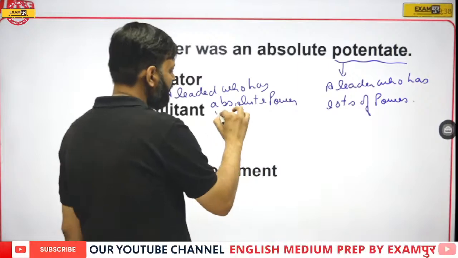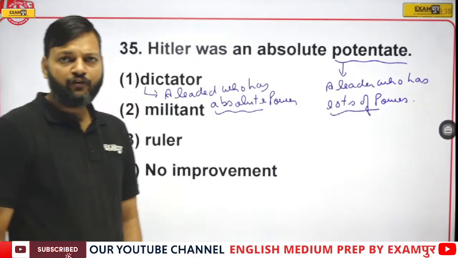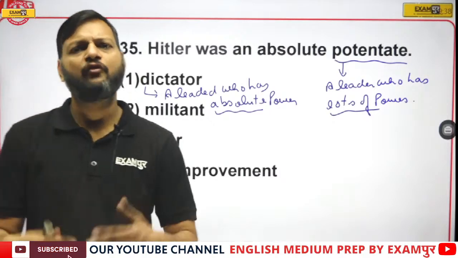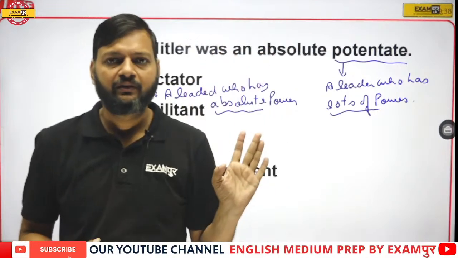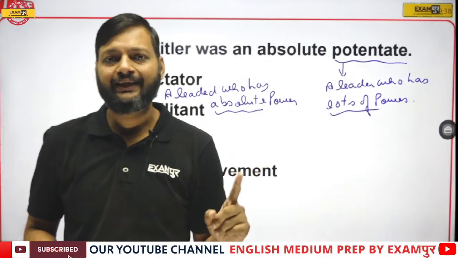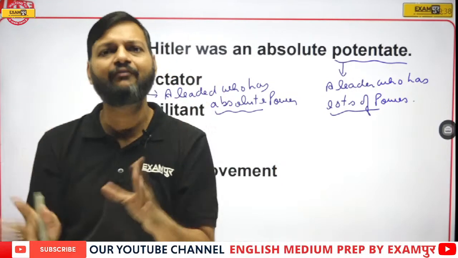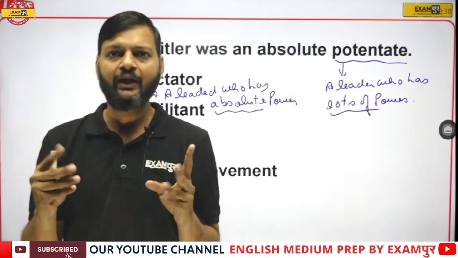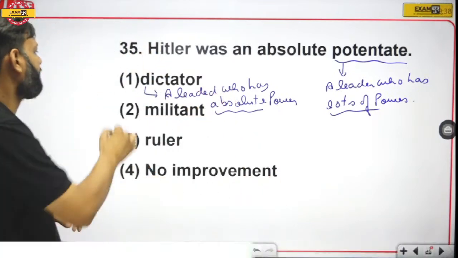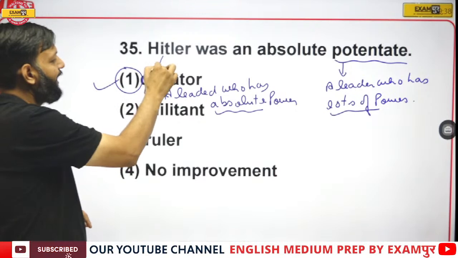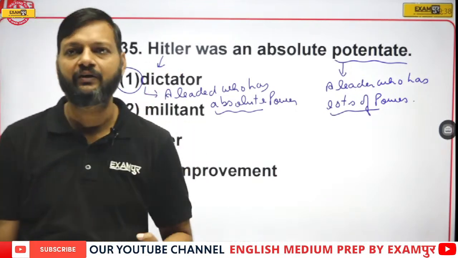Okay, now there's a difference between absolute and lots of power. Lots of power means lots of powers, but absolute power means all the powers. So a dictator is someone who has absolute power, like he can do whatever he wants to do. Here dictator is the right answer, because Hitler had absolute powers.